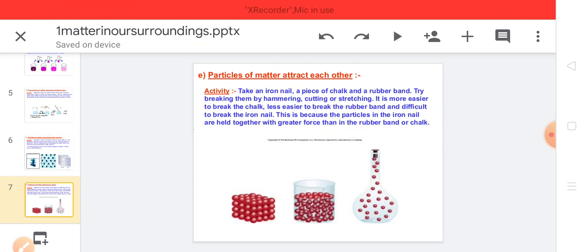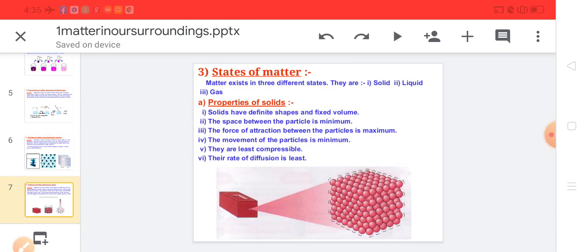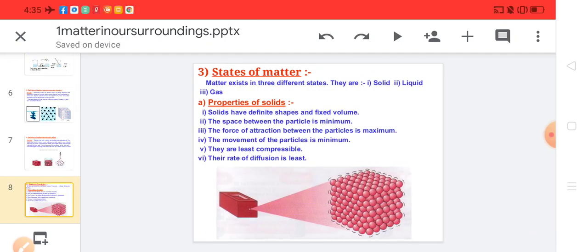Solids have maximum attraction force. Liquids have less attraction force in comparison to the solids, and gases have minimum attraction force, or we say no attraction force between the particles. States of matter. Matter exists in three different states: solids, liquids, and gases. Now, first of all, we'll study the properties of solids.